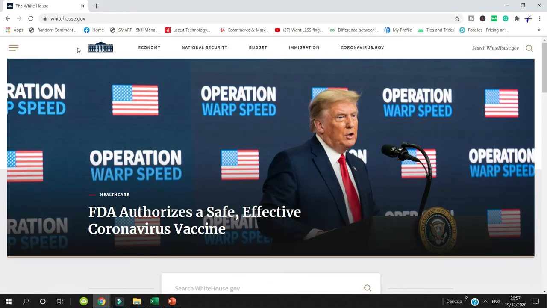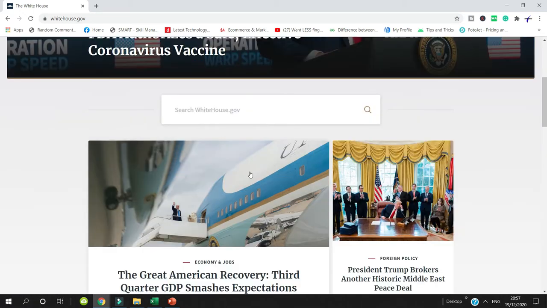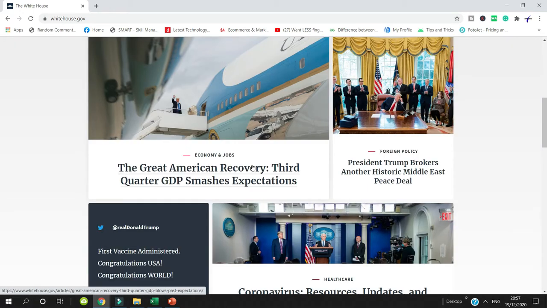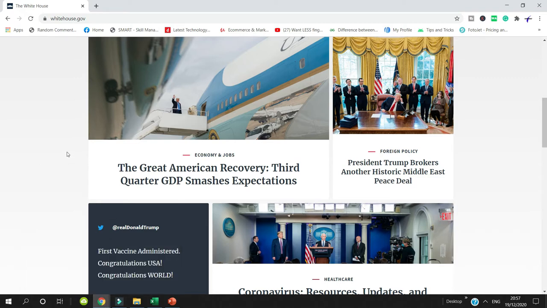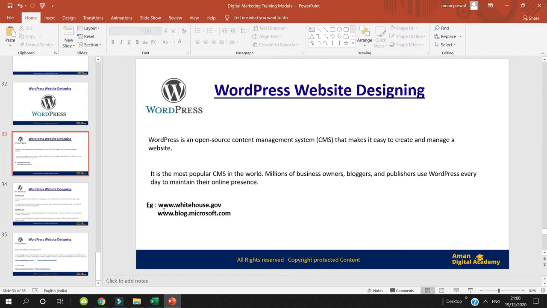However, people say that WordPress is not very foolproof or not very reliable. So basically, I would like to tell you that if the government of America is making their website on this platform, you can understand the authenticity of this platform and how foolproof it is. So you can design your website using the WordPress platform. Just now you have seen this White House website has been designed in WordPress. Similarly, Microsoft has also designed their website on the WordPress platform. So you can understand how reliable this WordPress platform is.